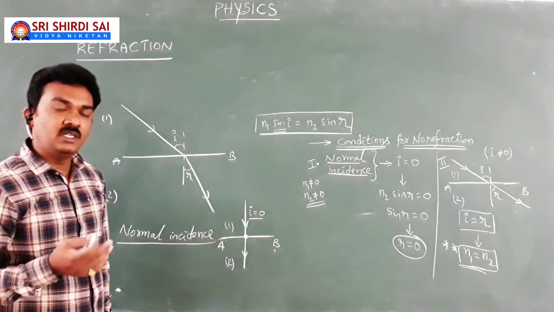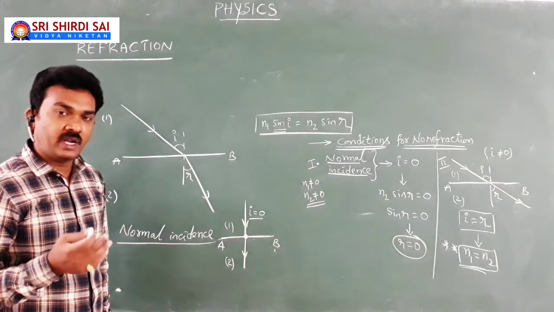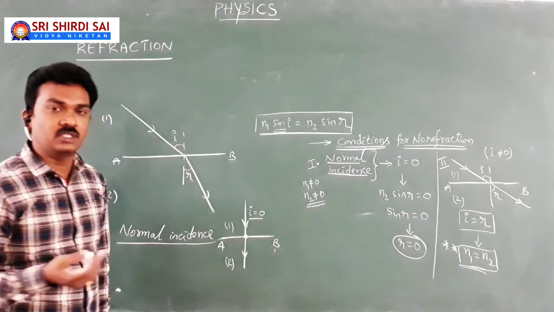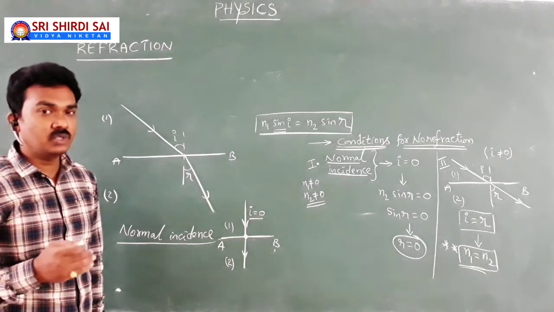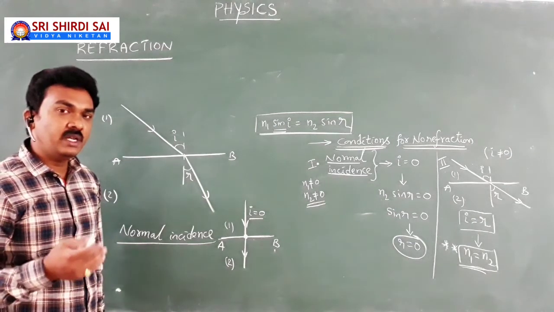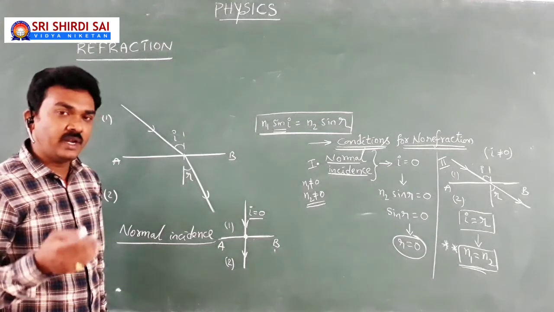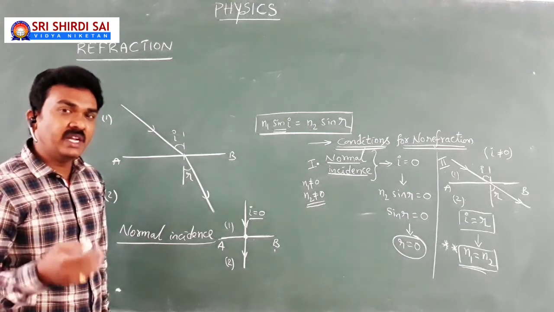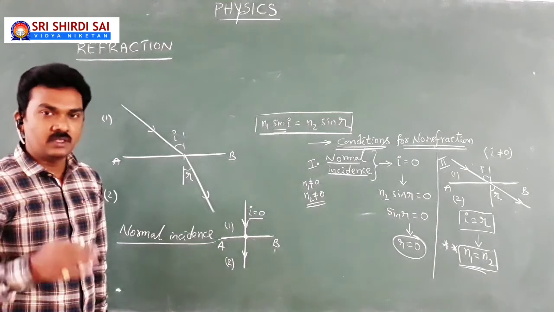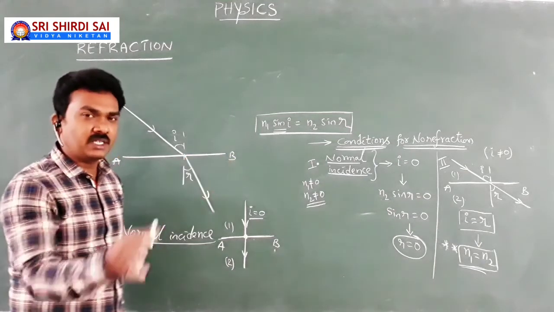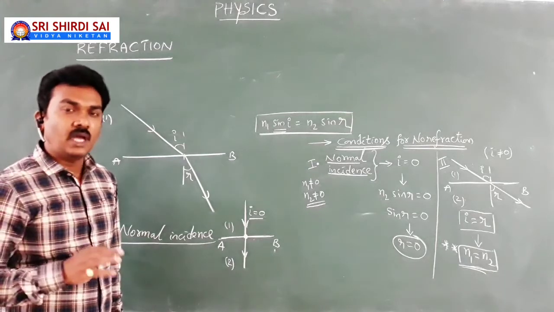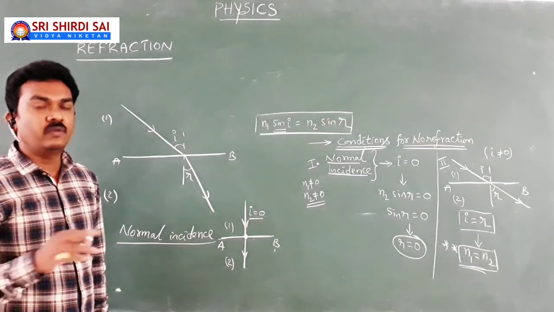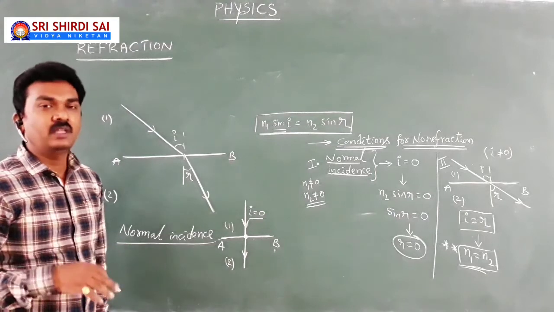Of course, the material medium in which the speed of light remains the same in all the directions, we call it an isotropic medium. Isotropic: the material medium in which the speed of light remains the same in any direction, just like air. The light propagates in all the directions at a speed of 3 into 10 power 8 meter per second. Isotropic medium. If not, it is anisotropic.